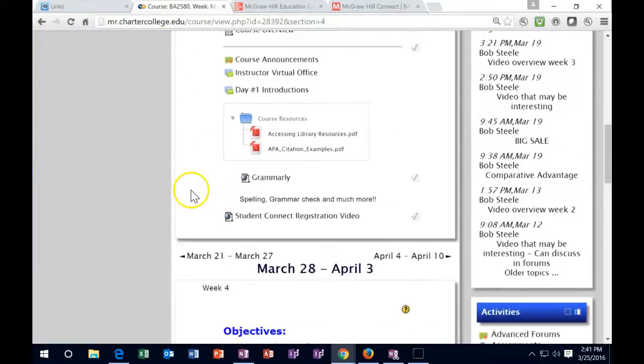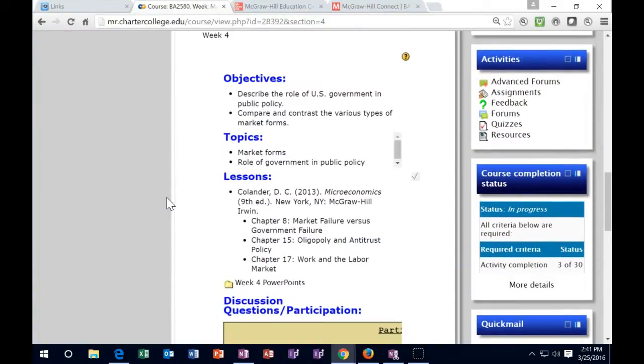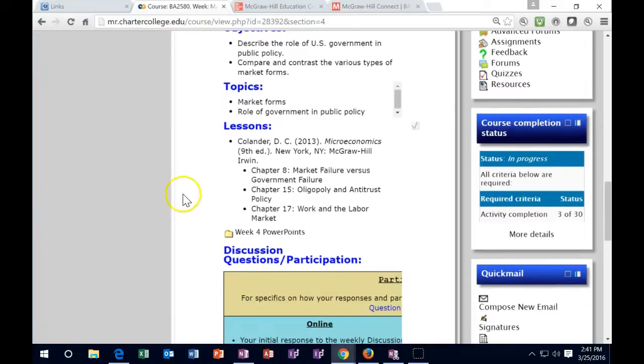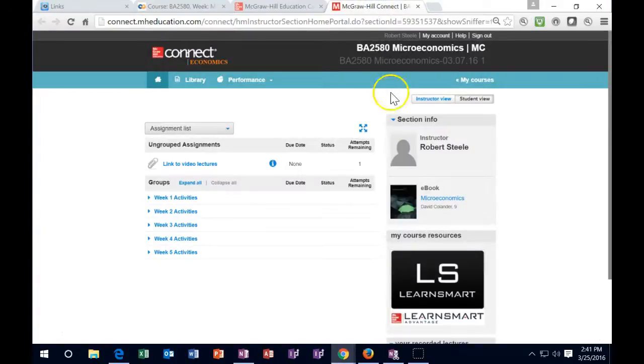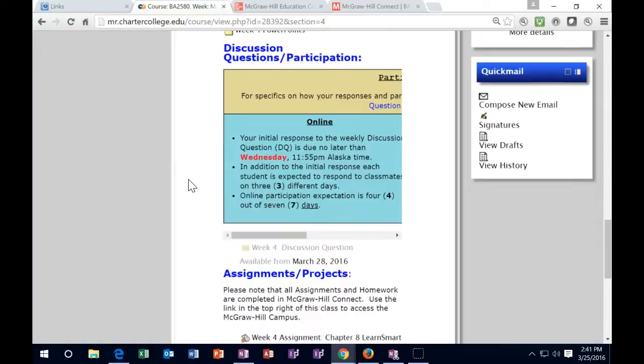The layout will be much the same, of course, where we have the objectives up top, then we have the topics, and then we have the lessons. We'll be covering chapter 8, 15, and 17, so make sure to take a look at those within McGraw-Hill's Connect up here, and then the ebook here, and going back to Moodle Rooms. Then we're going to pick up all the information down below.